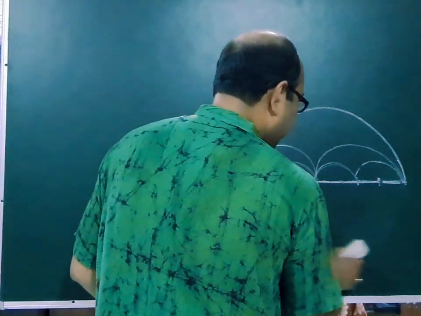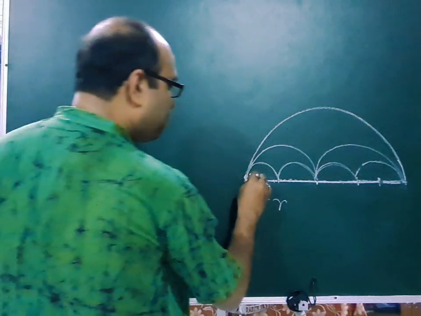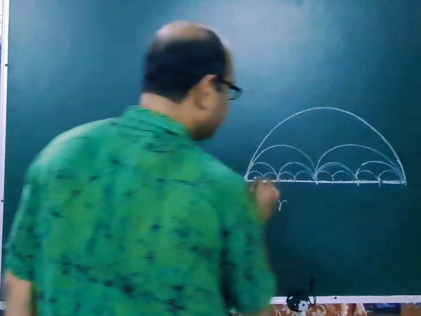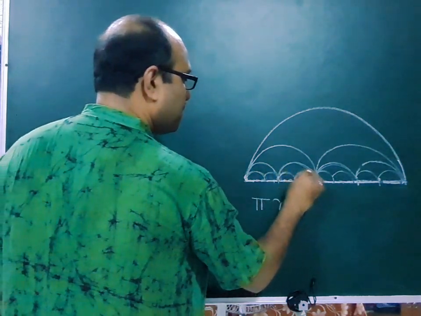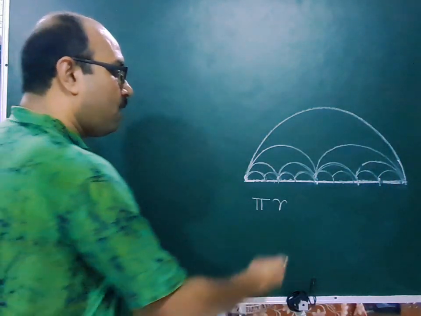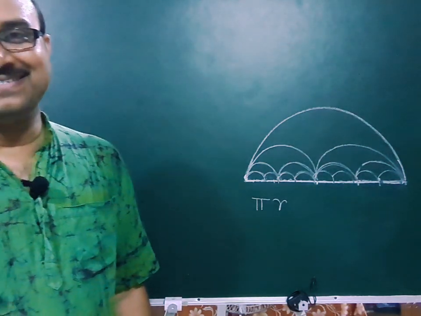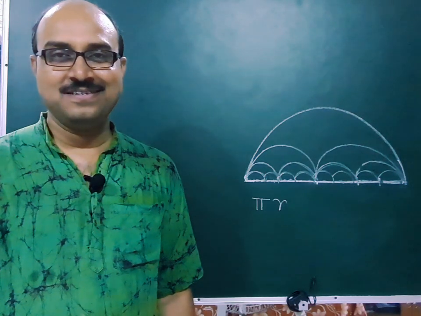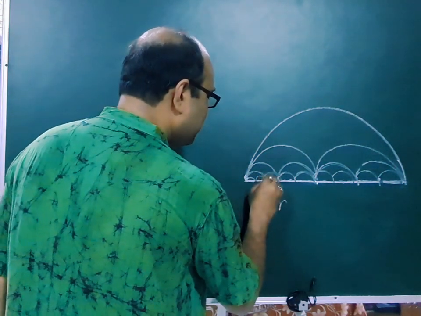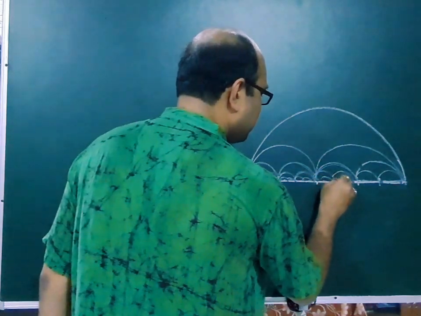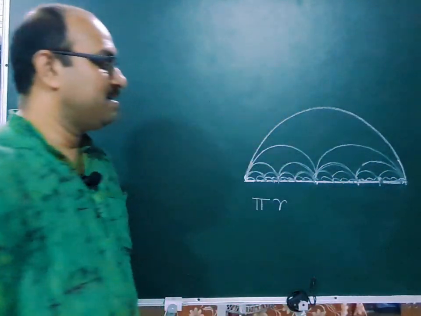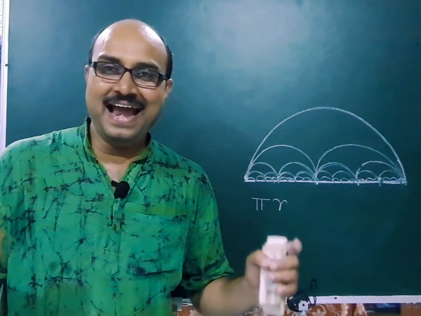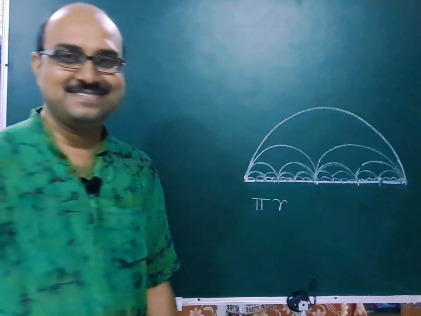So if we increase the number of subdivisions, the length of this plus this plus this plus this will also sum up to be pi r. Now let us continue this process an infinite number of times. So what will happen? These will be small semicircles within. However small, the length of all the smaller semicircles adding up will be pi r.